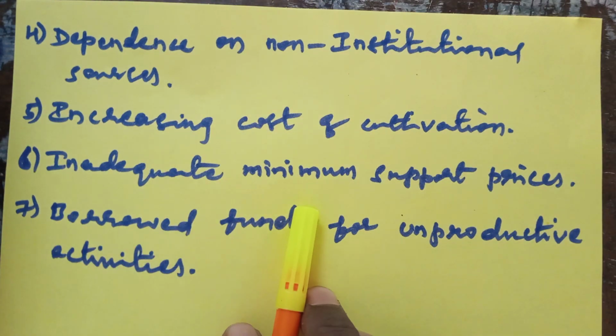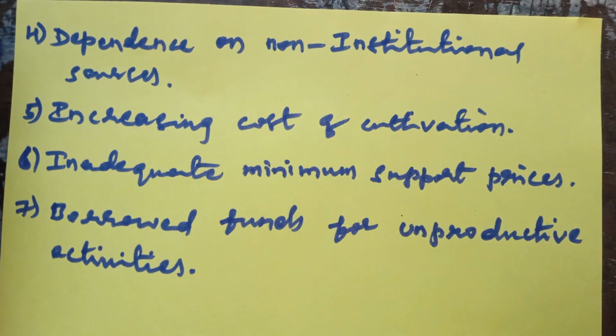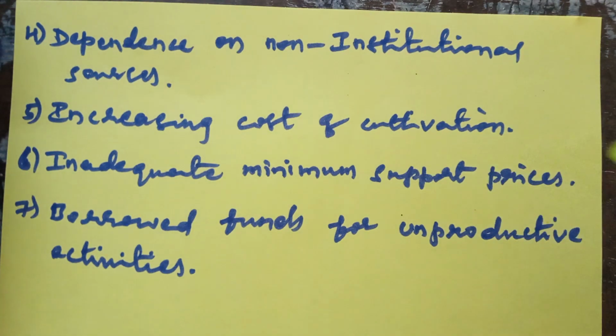And what is the sixth cause? Inadequate minimum support prices. After production of the commodity, the goods are transported to the markets. Sometimes the farmers do not receive the minimum support prices for their crops. If the minimum support prices are not received by the farmers, the savings will be less, the incomes will be less. So automatically again they borrow the money from the money lenders. This is the sixth one. And what is the seventh one?